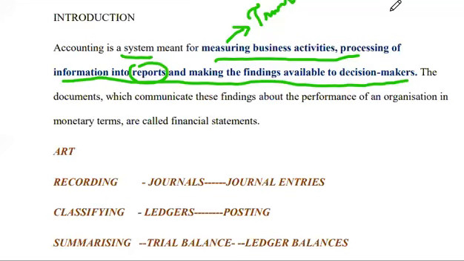The decision makers are the users of information, like shareholders, bankers, governments, creditors, and debtors. Beginners of accountancy may not be aware of the terms debtors or creditors.